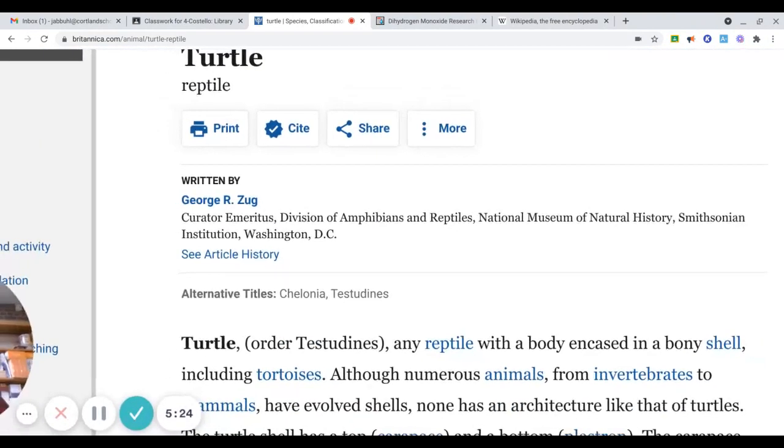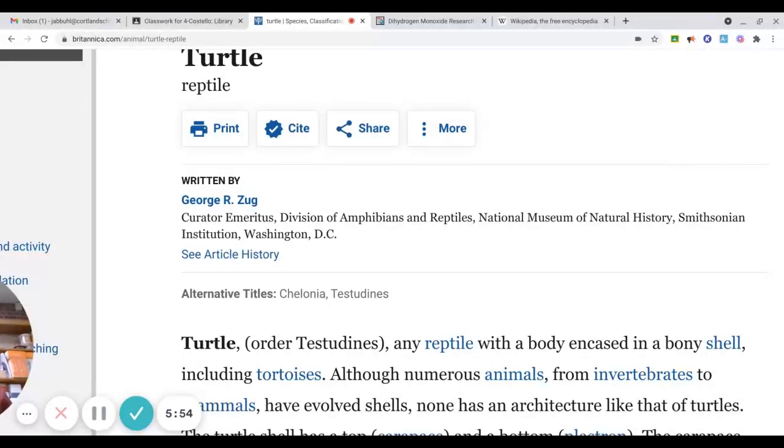So who are they and what qualifies them to give us this information? In this case, for our research on turtles, reptiles, this one's written by George R. Zug, who is a curator for the Amphibians and Reptiles Division of the Natural History Museum. And this is in the Smithsonian Institution, which is a very famous museum in Washington, D.C.